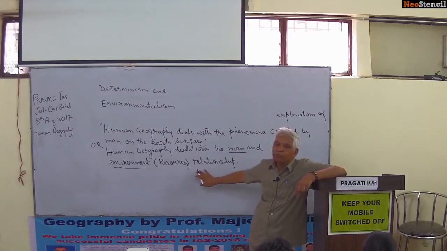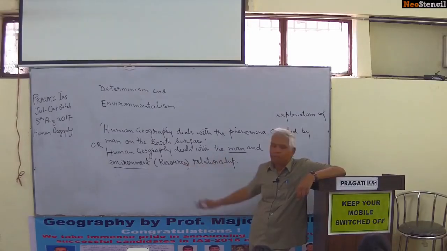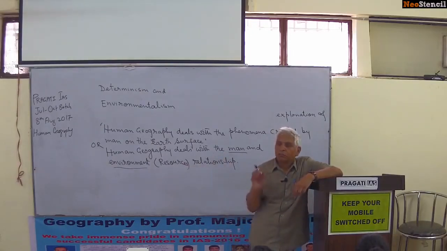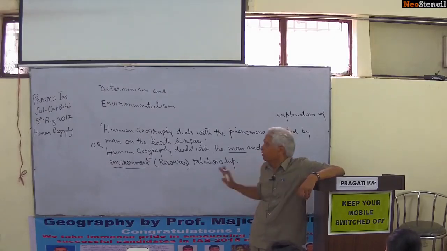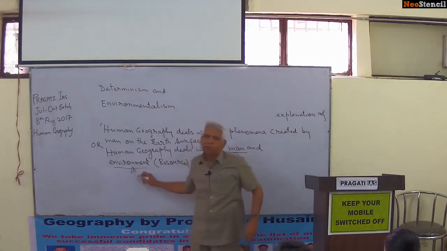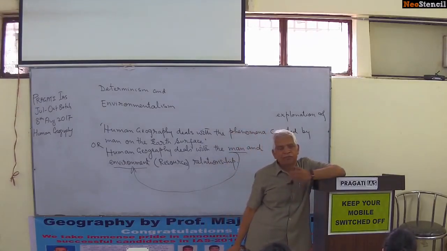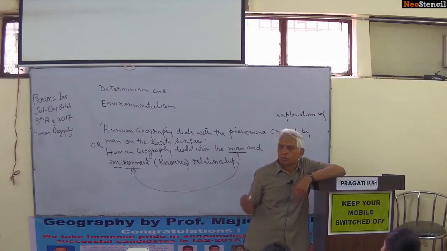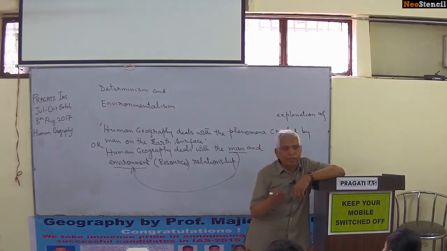In this definition, 2 words have been underscored. One is man, the second is environment. Right from the beginning, the geographers who were the believers in the superiority of environment are known as the determinists. They say in the relationship of man and environment, environment is superior. Environment is active. Man is passive. So, in brief, the destiny of man is decided by the environment.